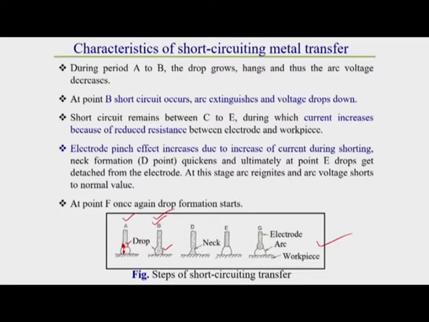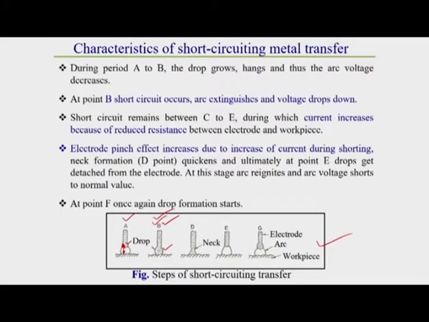Due to the arc extinguishing and the gap decreasing, the voltage drops down a lot, because there is no arc gap, so the voltage that would arise due to the arc gap will not be there. After that, the short circuit remains for a period from B to D.